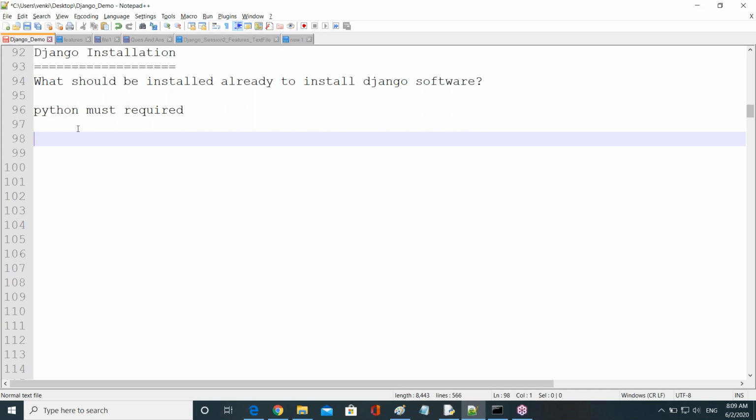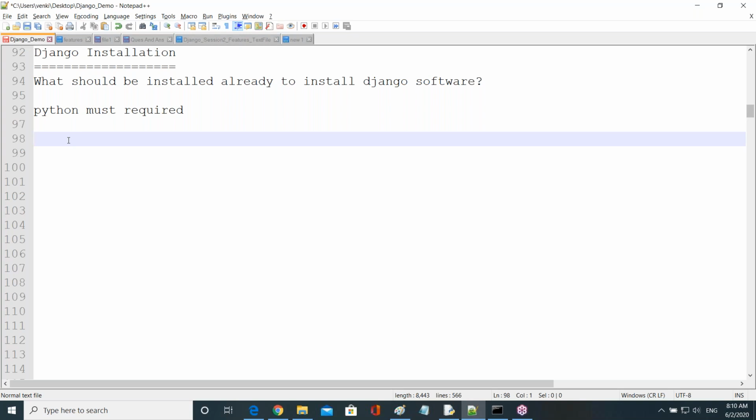Recently one person messaged me. They asked in an interview why Python must be required to install Django, because the interviewer said you are not going to work with the Python language, you are not going to develop Python applications, you are going to do only Django applications, you are going to work with only Django. Then why is Python must required? Can you tell me now? Anyone? Why is Python required?